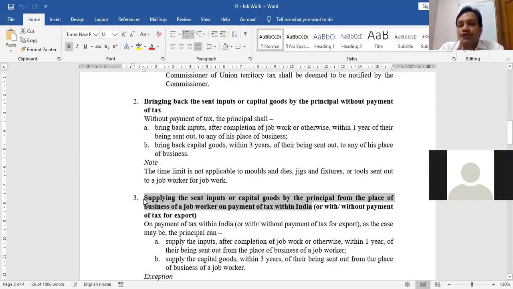My job work was to get the buttons stitched on the jeans and get back the jeans. But those unused buttons, rather than bringing back, I can supply to another person from the place of business of the job worker. I can sell that machinery also from the place of business of the job worker.